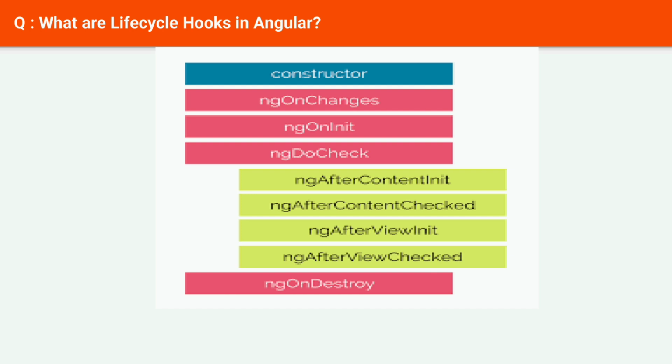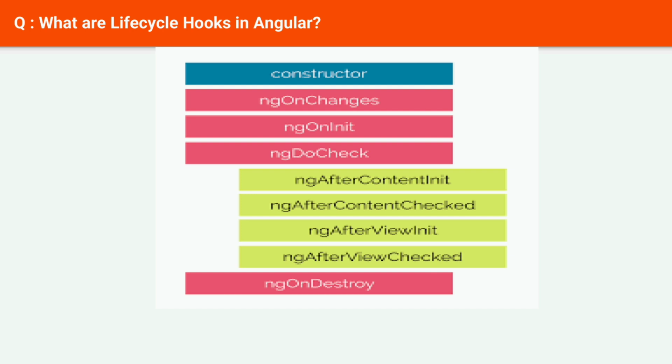ngOnChanges. This lifecycle hook is executed whenever the component's input properties change. ngOnInit. This lifecycle hook is executed after the component's constructor method and is a good place to perform initial setup for the component. ngDoCheck. This lifecycle hook is executed during every change detection cycle and is a good place to